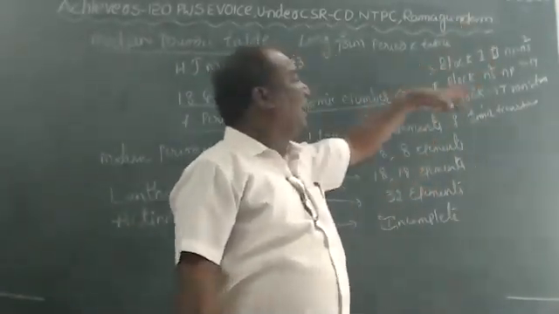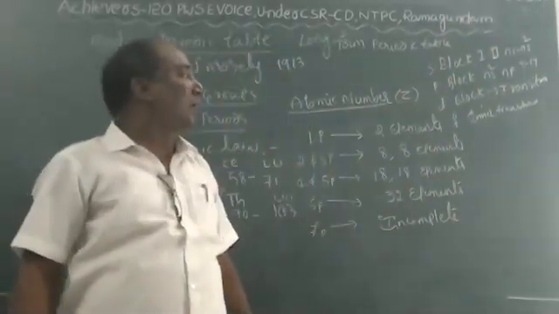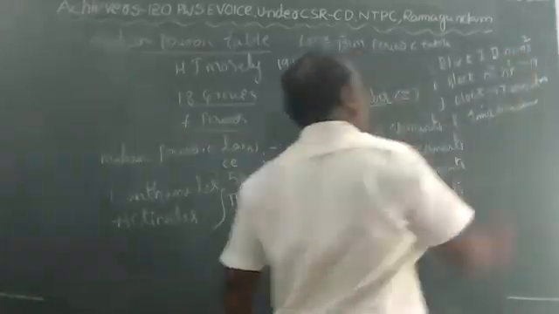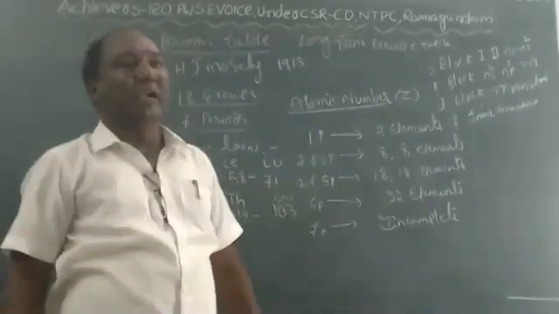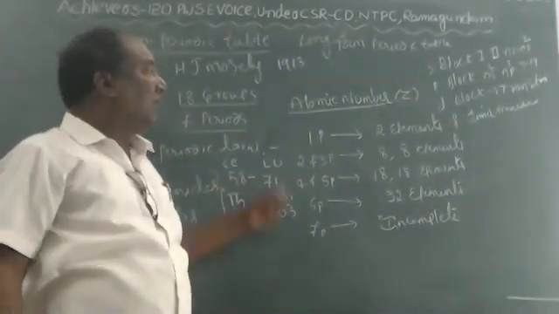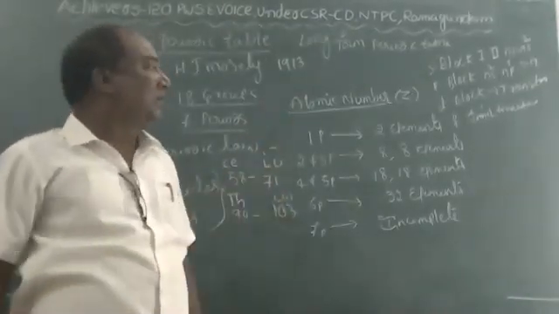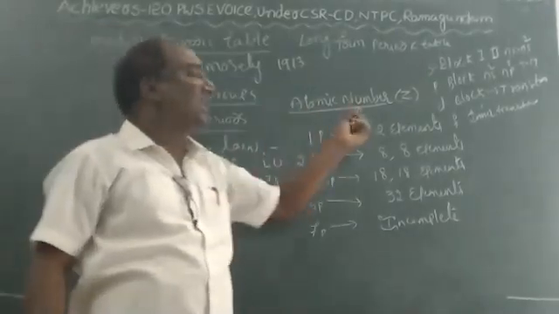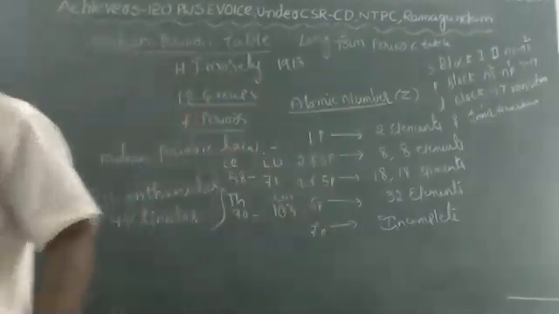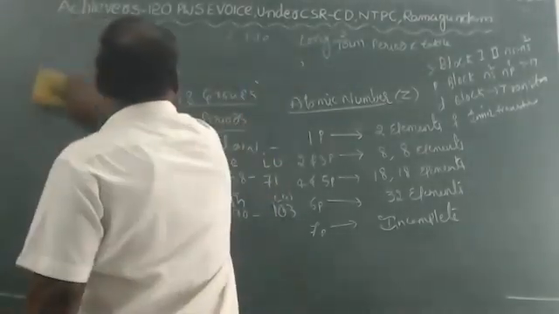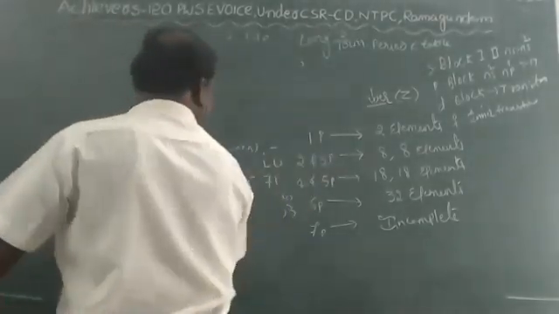P block elements: electron configuration ns2 np1 to ns2 np5. They are called P block elements, and they belong to the 13th group to the 17th group. D block elements: the transition elements are called D block elements. F block elements: the inner transition elements are called F block elements. This is about the modern periodic table, children. It is very important.